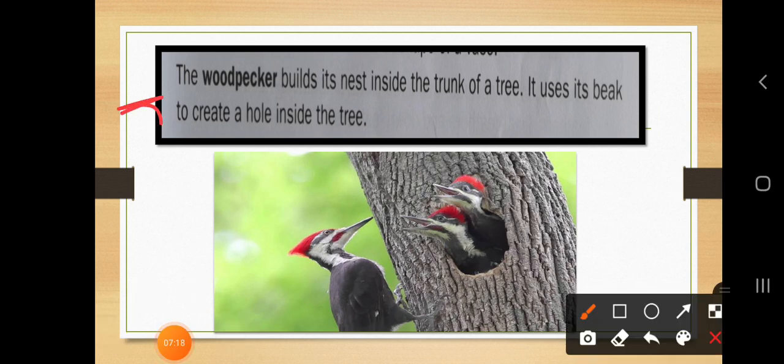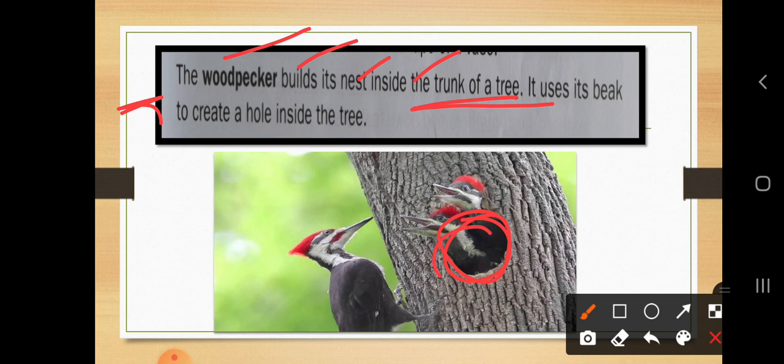Next is the woodpecker. Where are they living? As you know, woodpeckers live in the trees itself. The woodpecker builds its nest inside the trunk of a tree. The trunk means the stem part. So they are living inside the trunk of a tree.